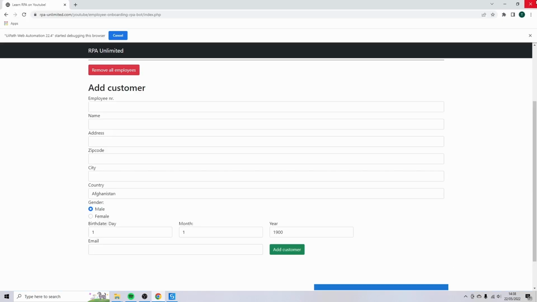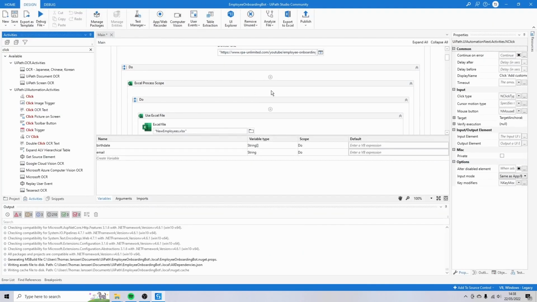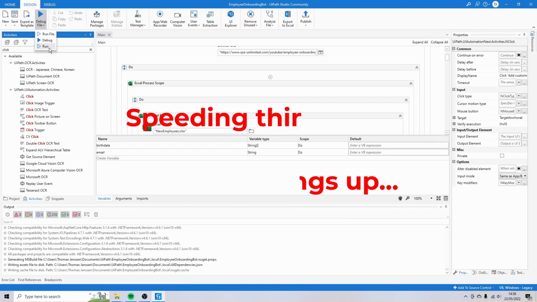I'm just going to close Chrome, so the bot will have to open it again. You can save your bot by the save button here, and then go to debug file and click on run.